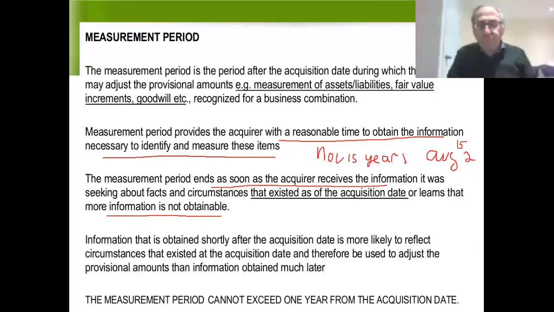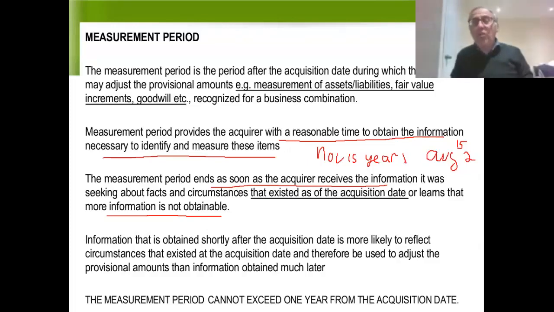Based on the best estimates they can come up with. Then finally, at the end of the measurement period, when they finally have accurate valuations in place, they would then go back and retroactively adjust their year one financial statements.